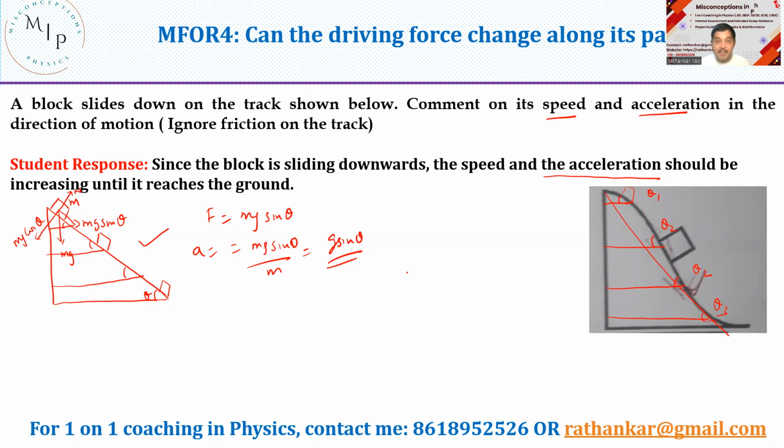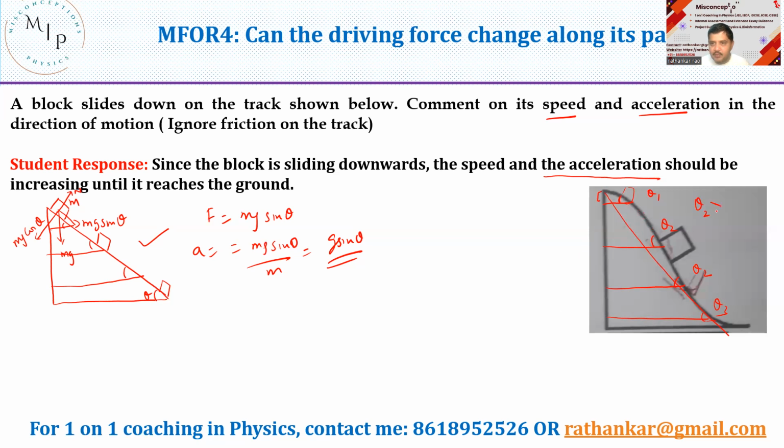Now, we need to quantify it. Whether it increases or decreases, we need to know that. We are going to use the same equation, no changes in the equation. So now let us find out what this angle is. This is my angle. Now you see, it goes down like this. So what do you comment about theta 1 and theta 2? You see, theta 2 is steeper as compared to theta 1.